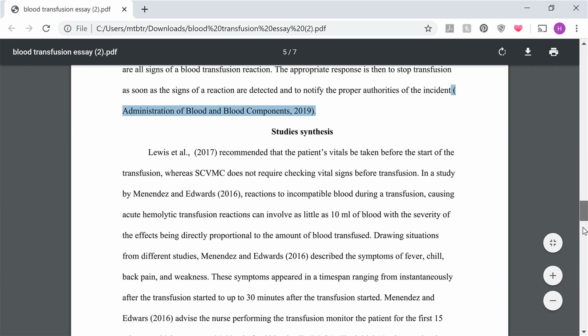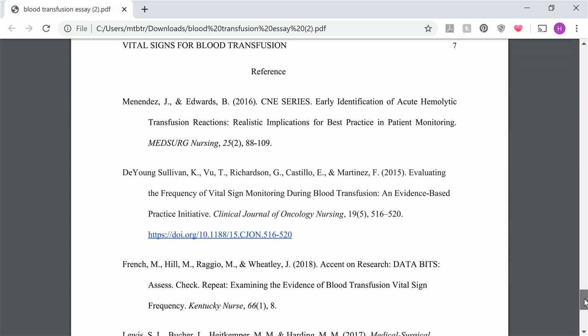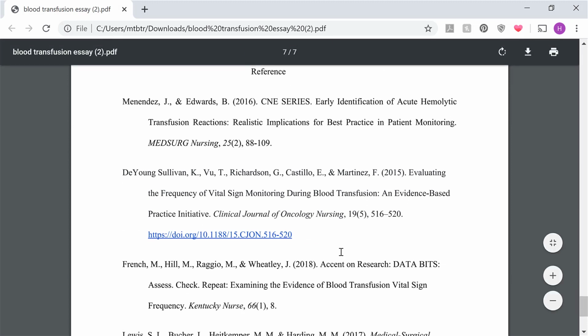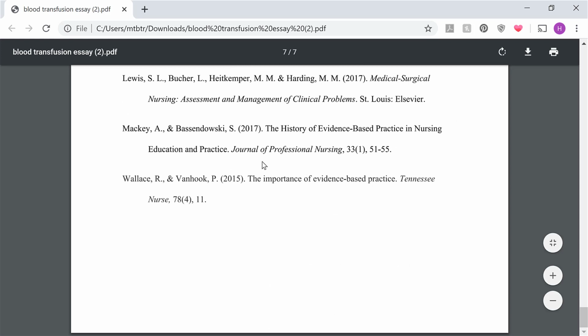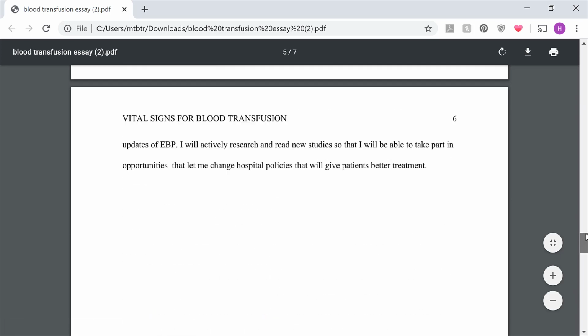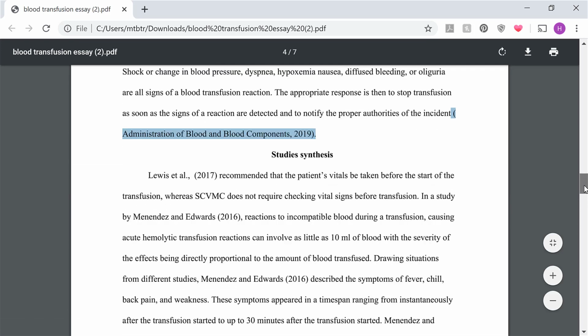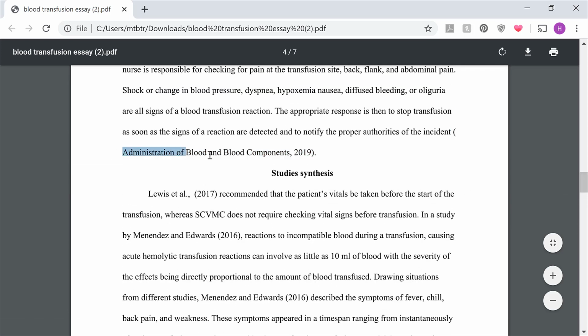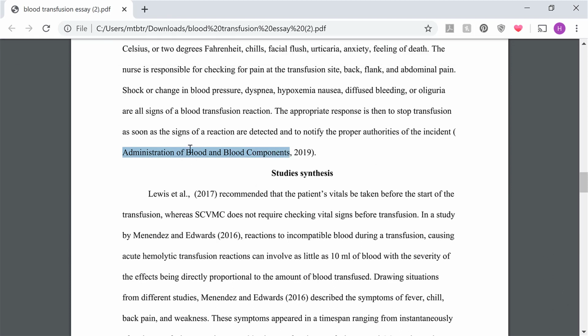And then when you include the reference in your references list, you're going to start with the name of the hospital. So you would include it here towards the end of your references list. Essentially, whatever the beginning of your in-text citation is, that's what needs to be included first in your references list. So those two things match up. That makes it a lot easier for your reader to understand where that in-text citation comes from.